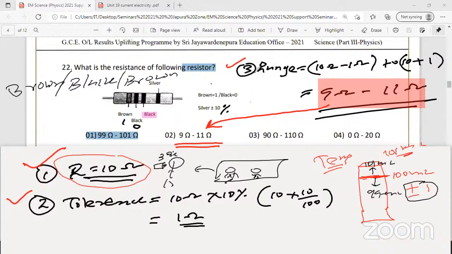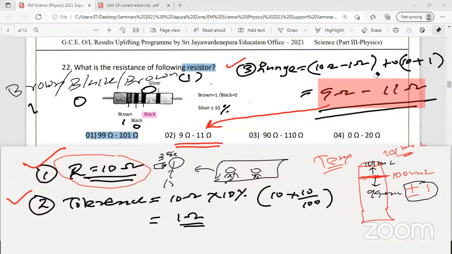What is the answer? Brown 1, black 0. What is the third color we put? How many zeros? Third color brown, 1 zero. Then you get 100 ohms. Good. So this part is important to some students, because they know how to find the resistance, but